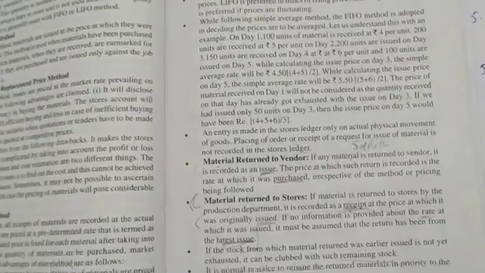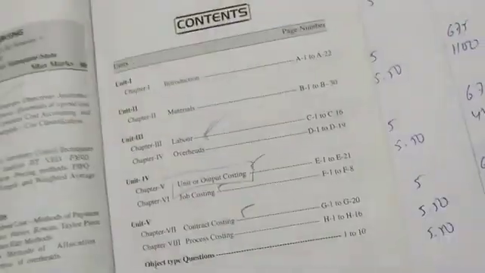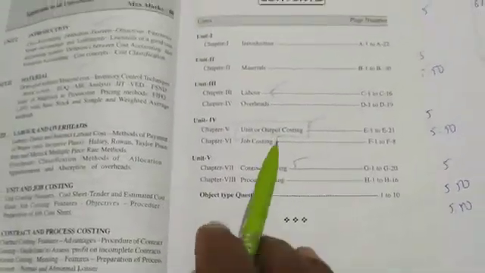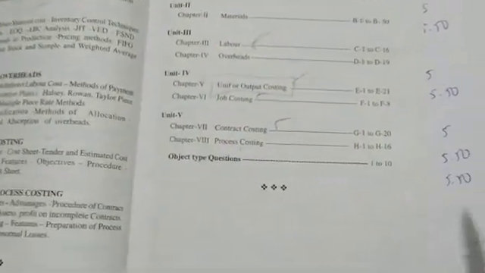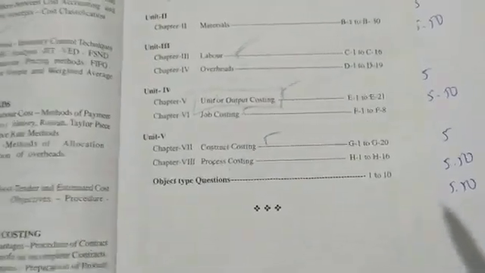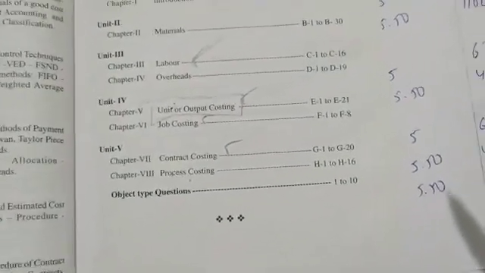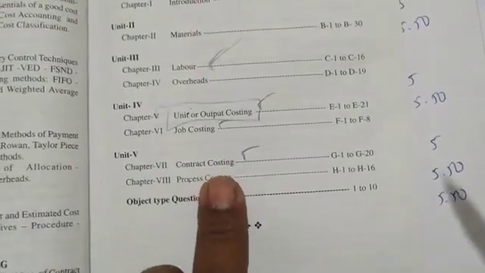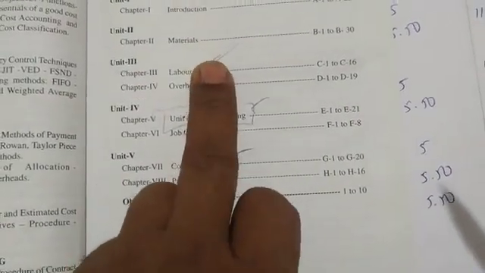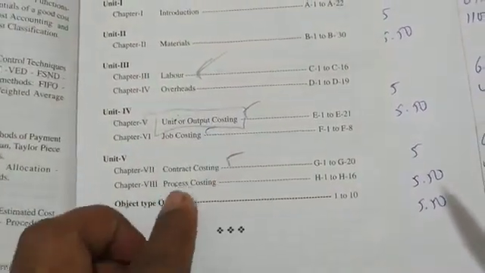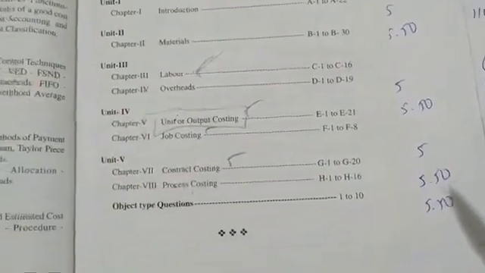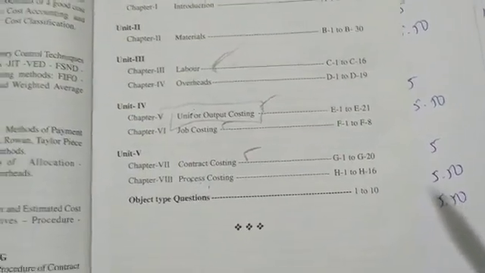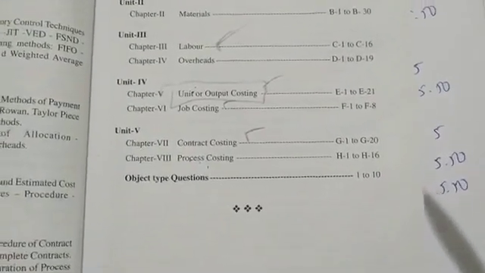Okay, so with this I can say we have finished the syllabus. What is left over? Process costing and overheads. Only these two units are left over. So I'll put that as revision and complete it. Only 2 to 3 problems I'll show, because we have done contract costing and here we have done labor. Both overheads and process costing are format based chapters. I'll explain 2 or 3 problems, then it will be easy and you can easily solve from these chapters.